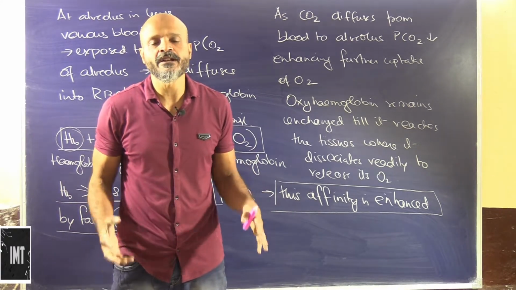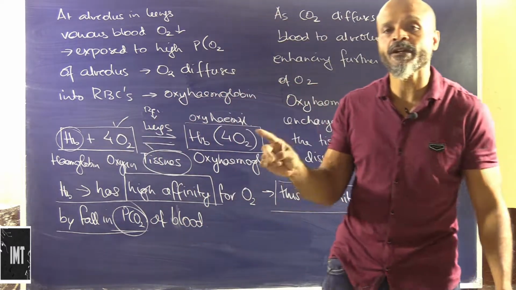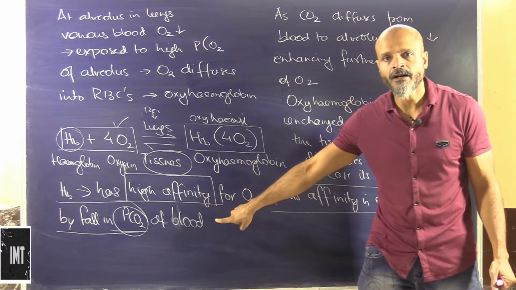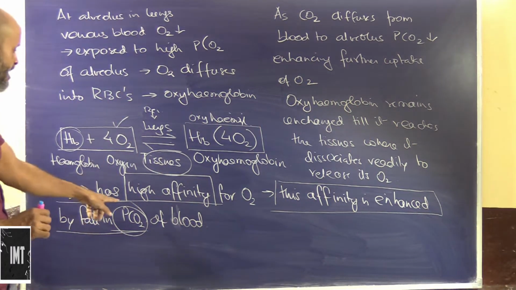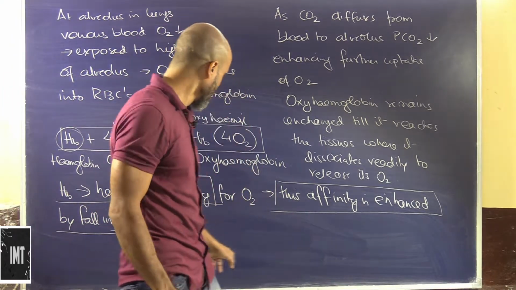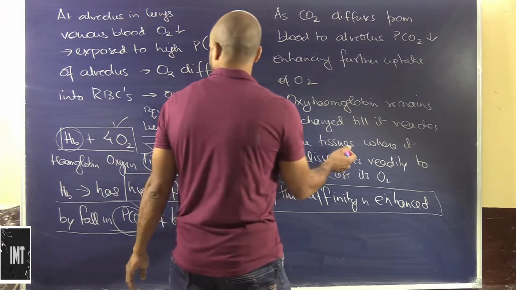Carbon dioxide is not so toxic that it will cause death, but it has to go out because it has to make way for the oxygen to come in. As we see, the affinity for oxygen will be enhanced in hemoglobin by the expulsion of carbon dioxide.